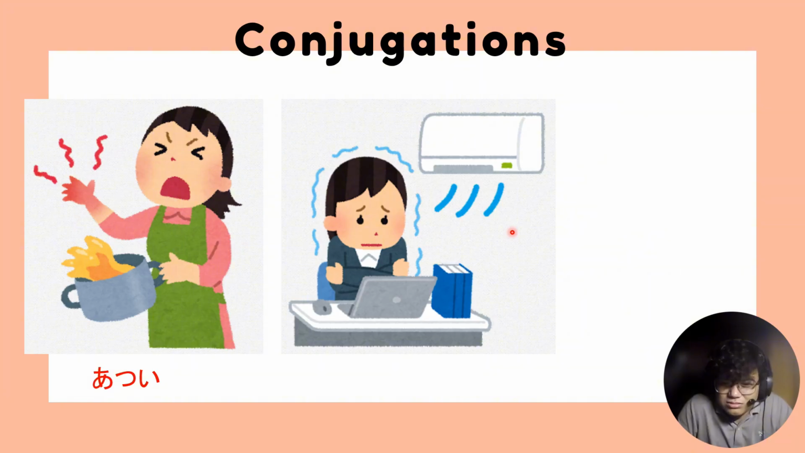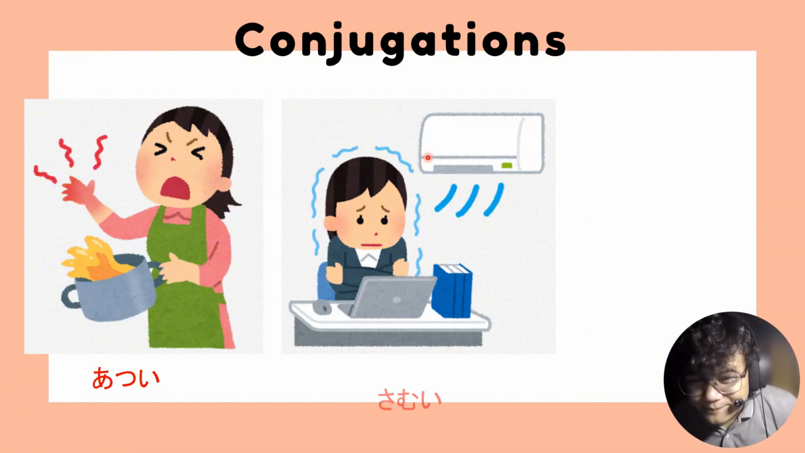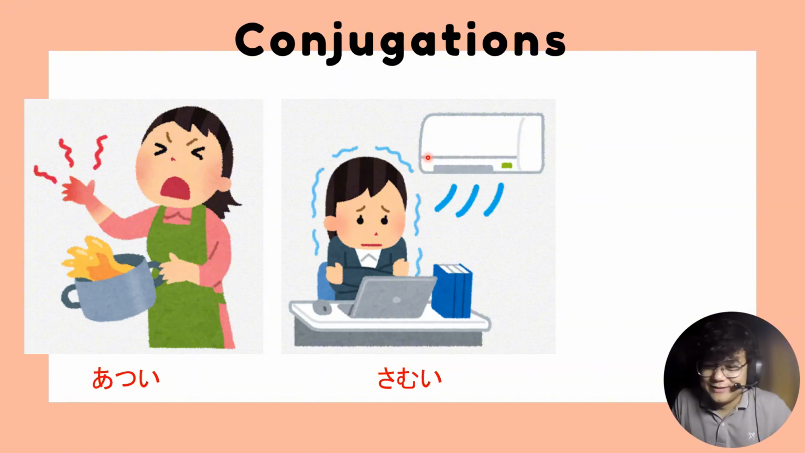Let's go to the next picture. What is the adjective that best describes this picture? Samui. Now how do we say it's not samui? We remove the i, add ku. Samuku arimasen or samuku nai desu.